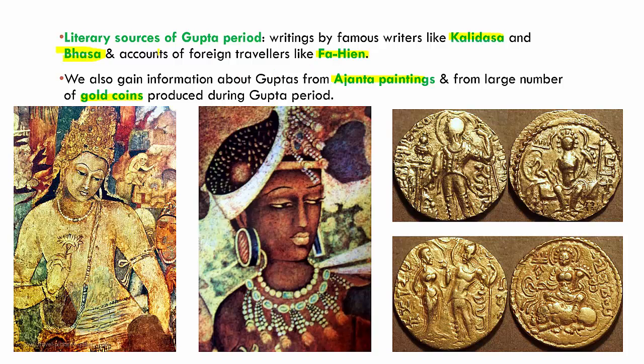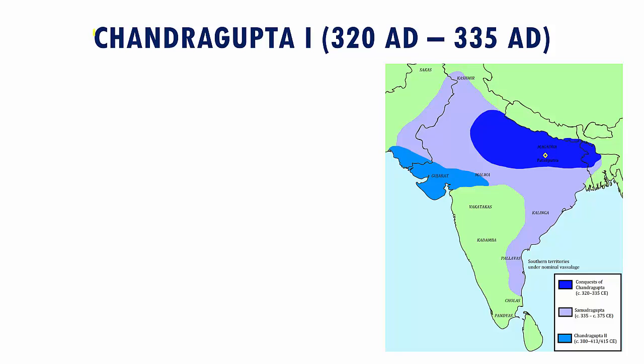Now, let us talk about certain significant rulers of the Gupta Empire. The first one that we will be talking about is Chandragupta I, who ruled between 320 AD and 335 AD.